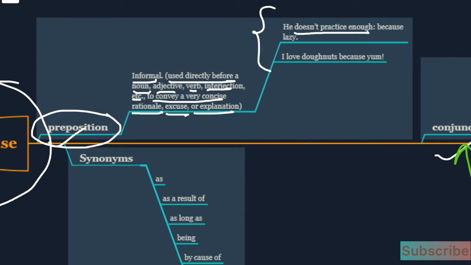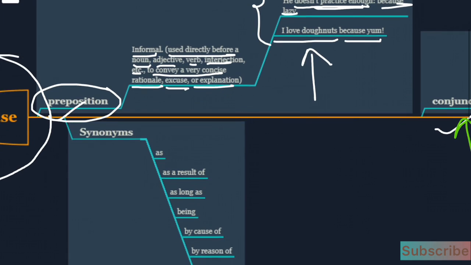He does not practice enough because lazy. We can also write this example as: He does not practice enough because he was lazy, or he has a habit of being lazy, that's why he does not practice well. But to convey a very precise excuse, we say he does not practice enough because lazy. Or, I love donuts because yum. We can also write this as: I love donuts because they are very tasty, or because they have a very good taste. But we just said, I love donuts because yum. So this is how we can use because as a preposition.